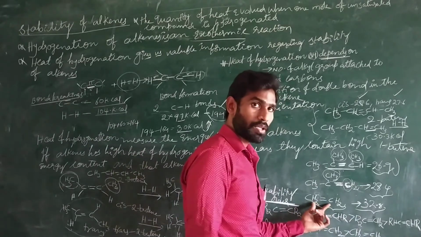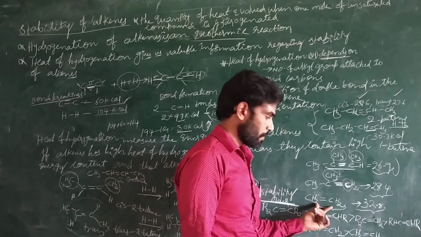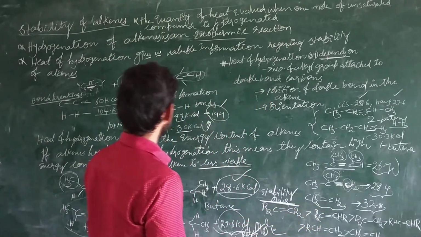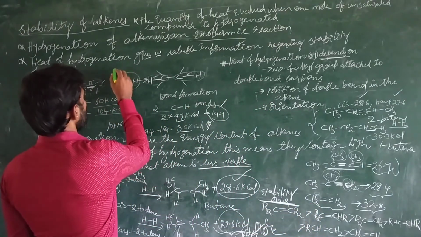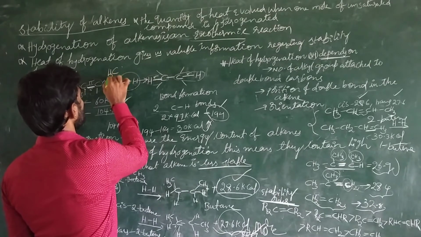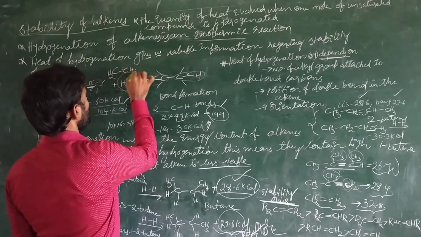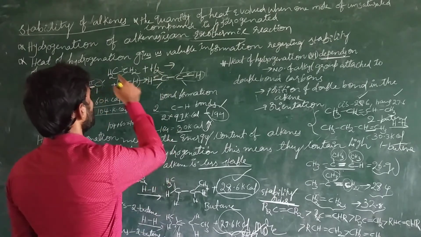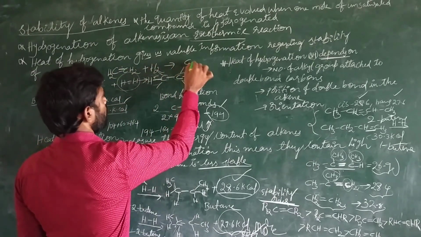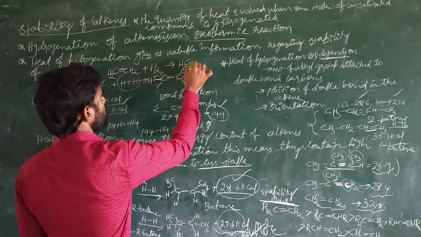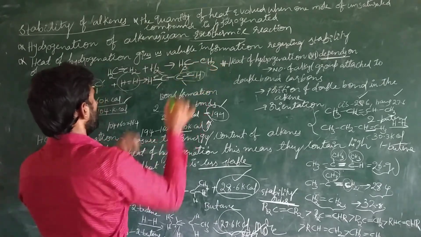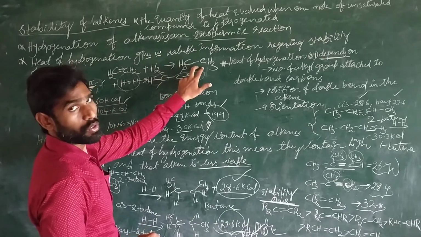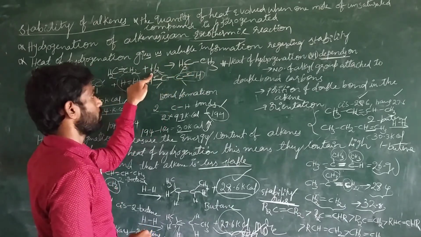If we perform the hydrogenation reaction on this molecule, for example CH2 double bond CH2, when the hydrogenation reaction is performed, the double bond is affected. So what happened here? CH3 and CH3. The alkene is converted into alkane because of hydrogenation.